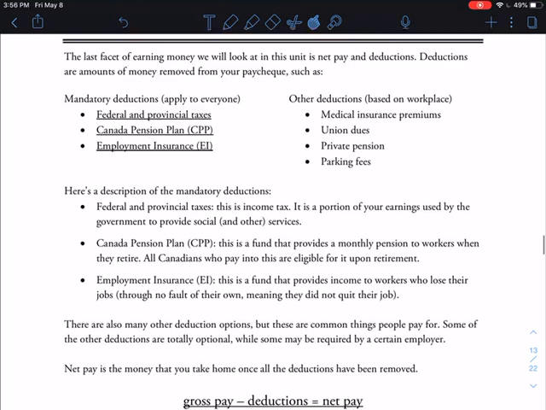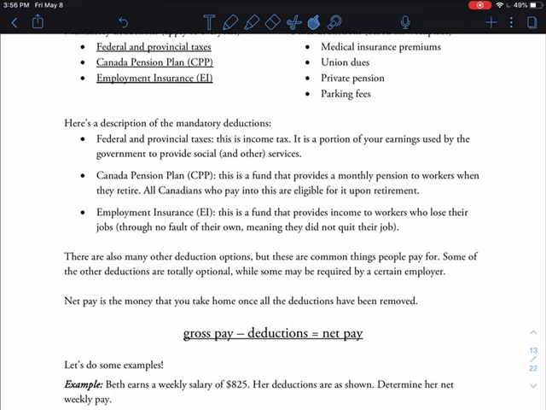All right, so let's talk about what federal and provincial taxes are, what CPP is, and what EI is. So federal and provincial taxes is income tax. So essentially, a portion of everybody's earnings, like everybody who makes money in Canada, goes to the government, and then they use that for things like our universal health care, for keeping up the roads, for building public venues like libraries or pools or that kind of thing. And we pay a little bit of tax to the provincial government and a little bit of tax to the federal government.